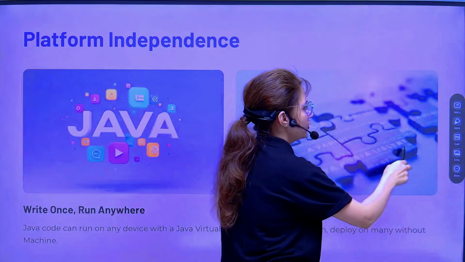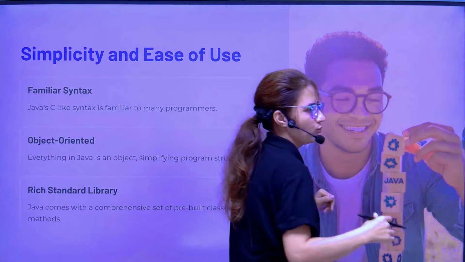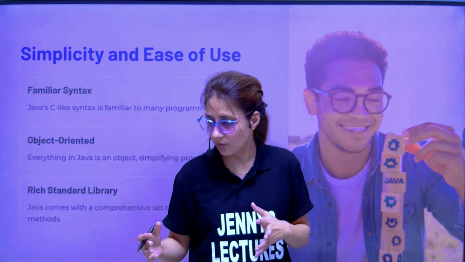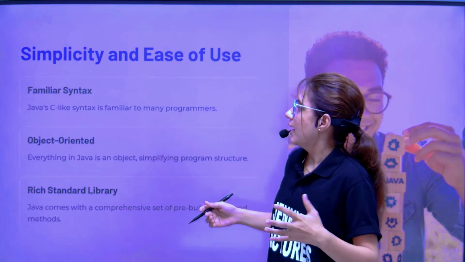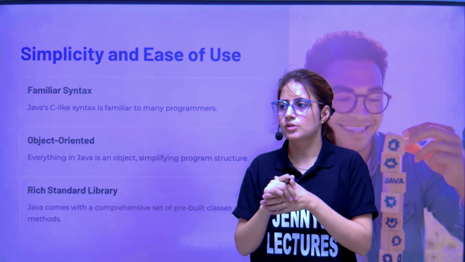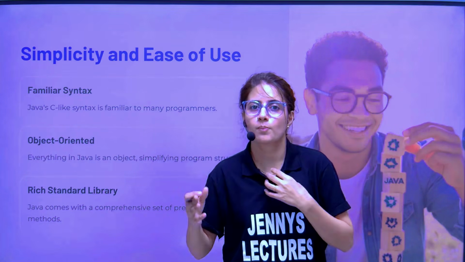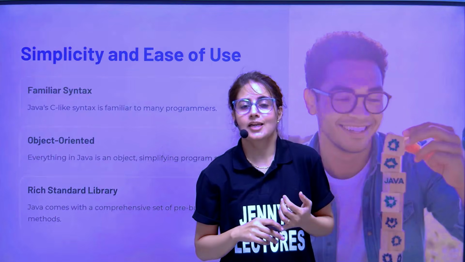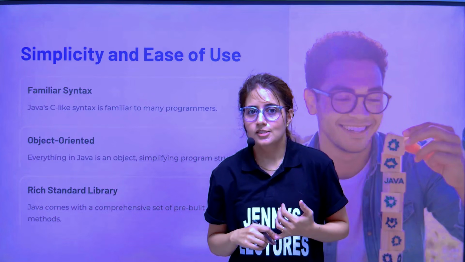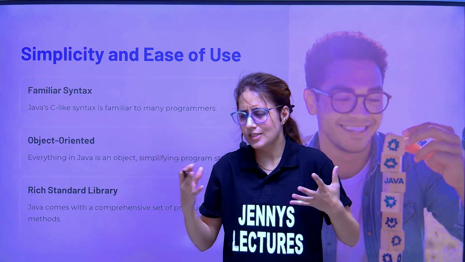Next feature. The syntax is familiar with C and C++. It's not that tough, easy to use, and there are so many features which make those languages C and C++ complex that have been removed in Java. That is like pointers, multiple inheritance. So these features are not there in Java. That's why we can say it's simple.